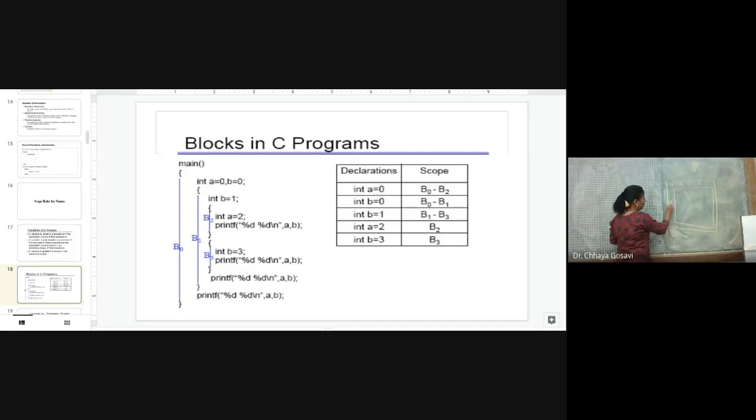Then we have block B2, where we have redeclared B is equal to 1. Then we have another block B3 and B4. In B3, we have redeclared A is equal to 2 and here B is equal to 3.